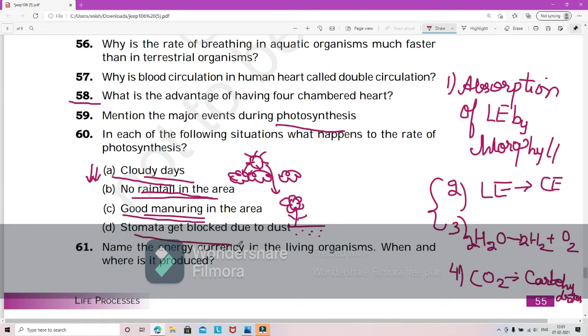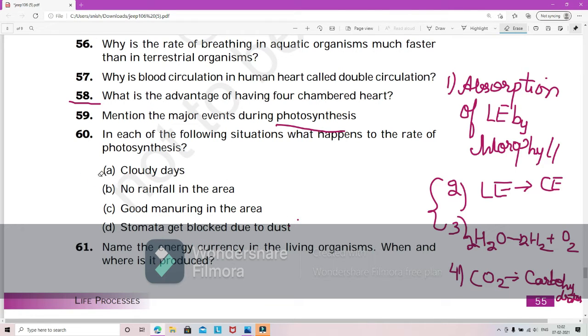Stomata gets blocked due to dust. So what will happen if the stomata is blocked? What is the usage of stomata? Exchange of gases takes place, right? It looks like this. These are the guard cells, then you'll have the subsidiary cells, isn't it? So through this stomatal pore the exchange of gases takes place. So if it is blocked, then the exchange of gases will be affected. So photosynthesis will definitely be affected because absorption of carbon dioxide will be harder and release of oxygen will be harder, everything will be affected.